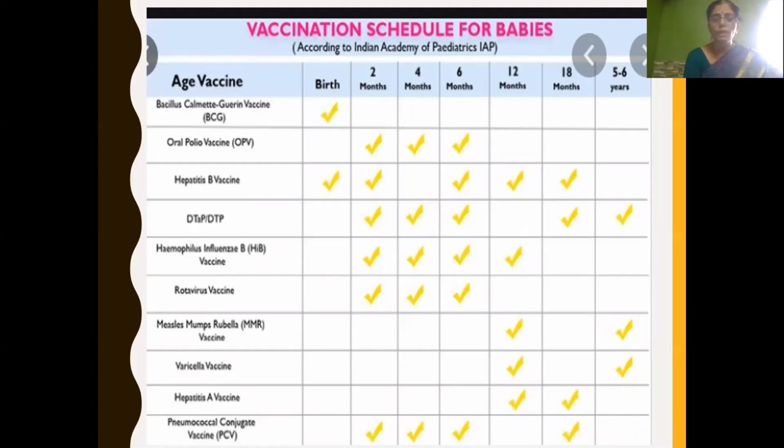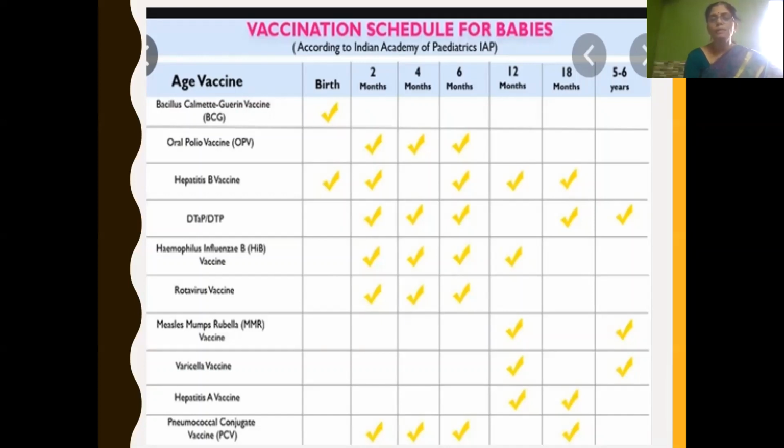See, from here, a vaccine chart is given for the child from birth up to 5 to 6 years. First, at the time of birth, BCG is given. The full form of BCG is Bacillus Calmette-Guerin vaccine. Then at 2 months after birth, the oral polio vaccine is given.